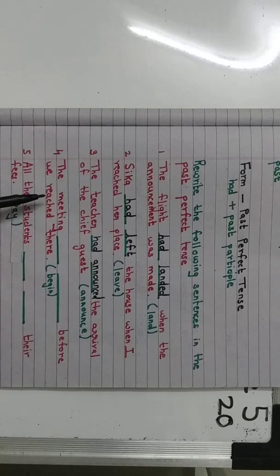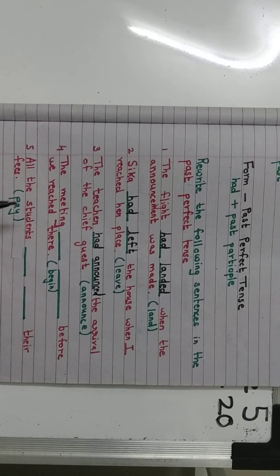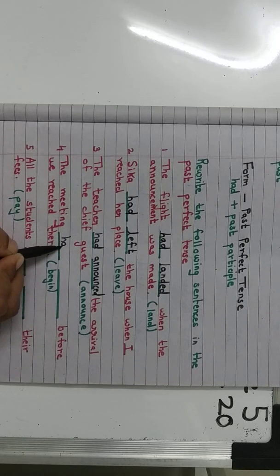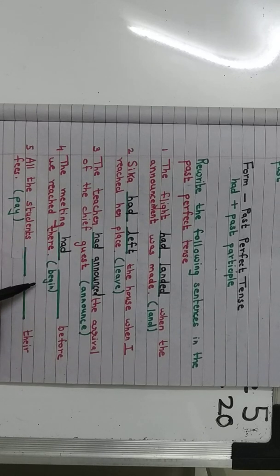Now the fourth one. Children, look here very carefully. The meeting dash before we reach there. Now the verb over here is begin. Okay. First I add had. Now begin. Children, remember begin in the present tense. Begin is the present tense form of the verb, right? The past tense would be what, children? Began. B-E-G-A-N. That is the simple past tense of the verb begin. So that will become began.